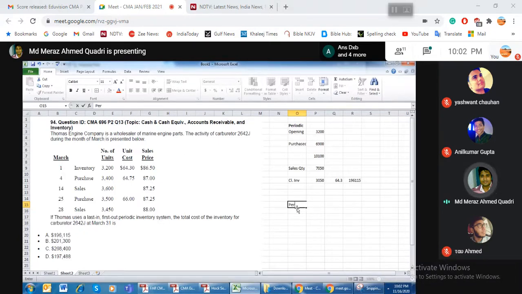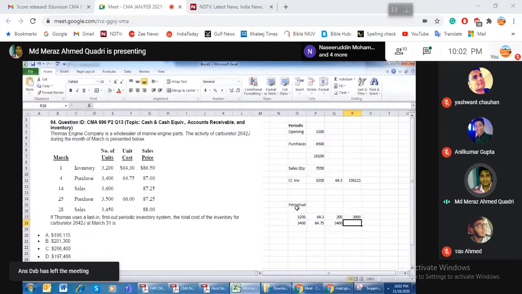how will your answers vary? You have to make the full statement. 3,200 was the inventory at the rate of 64.3, and then I purchased 3,400 at the rate of 64.75. When it comes to the sale of 3,600, I will sell the first 3,400 from here and then 200 from the previous layer. It means my balance in hand will be 3,000, and this balance becomes 0.